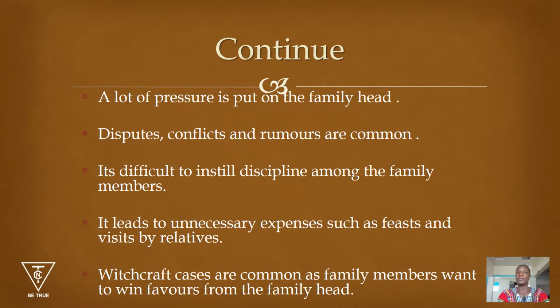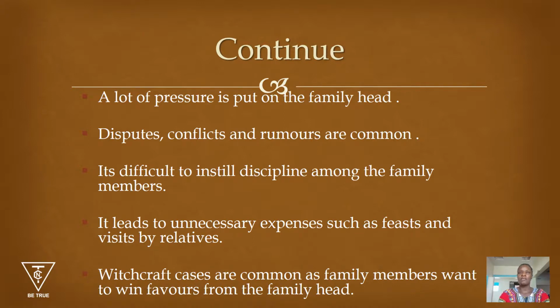Witchcraft is very common in this kind of family, whereby all the family members are fighting for the love of the family head, that is the man. If the man has two wives, this one will wish to have favors for her children to find favor in the family.